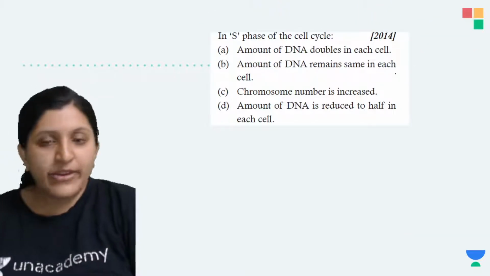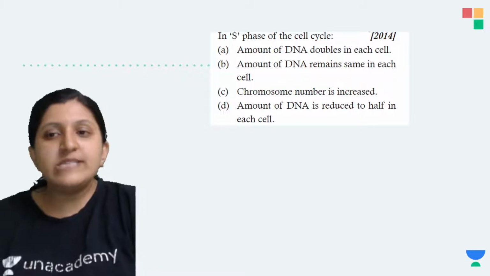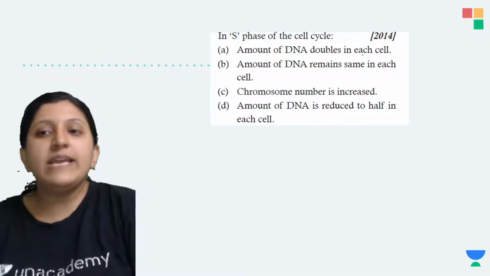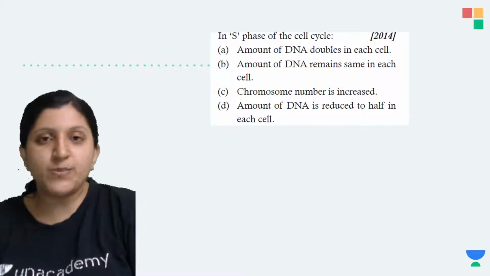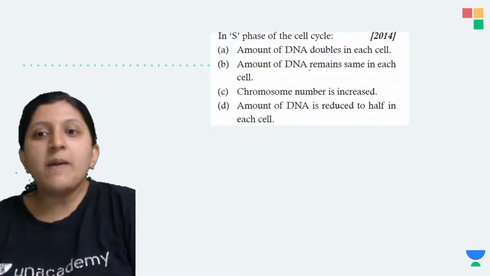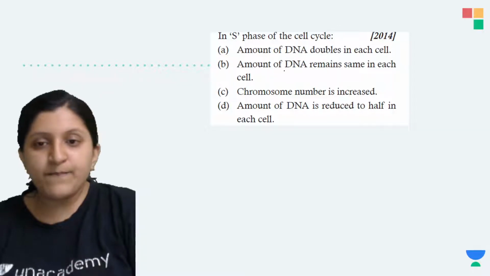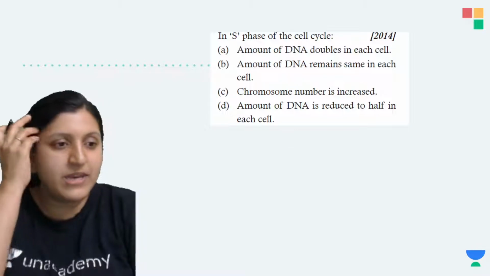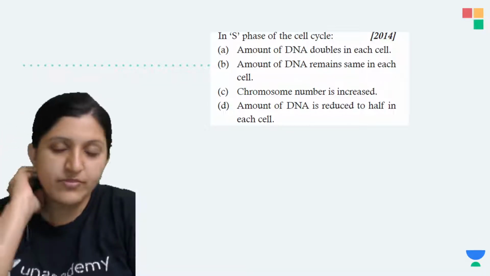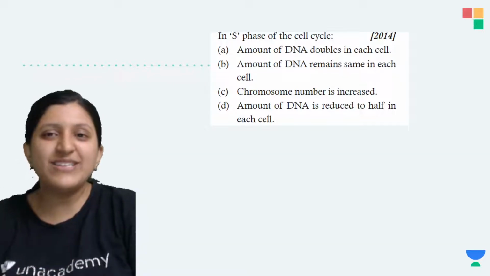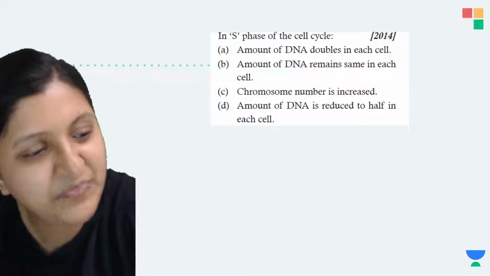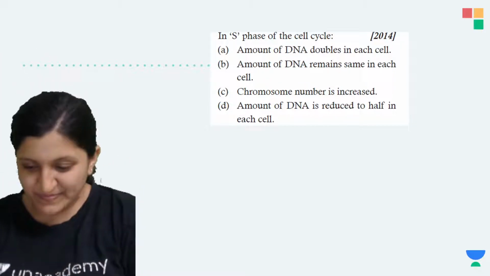Okay, so we will see this one. In S phase of the cell cycle, what exactly is the change that we can see? Amount of DNA doubles in each cell. This is with respect to S phase. And amount of DNA remains the same in each cell. Chromosome number is increased, amount of DNA is reduced to half in each cell. Can anybody give me the answer for this one? What exactly might be the answer? In S phase, what is the case that is happening? Any idea? Till now I explained the same thing.